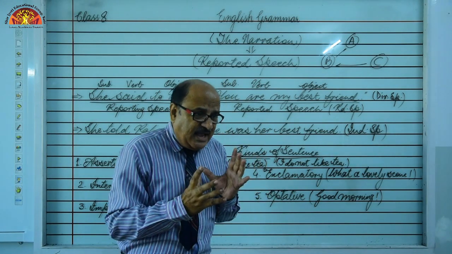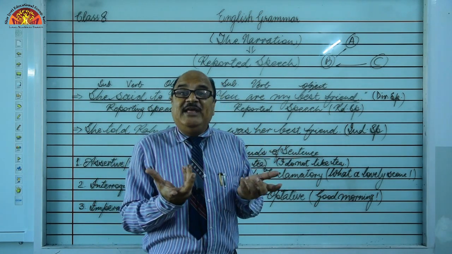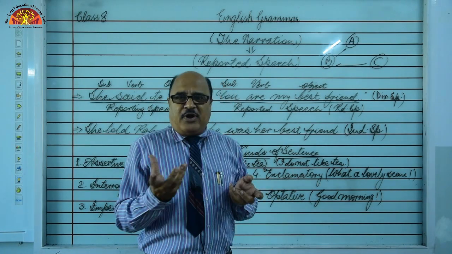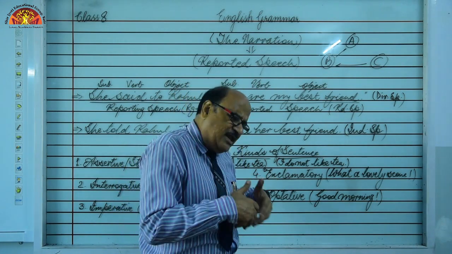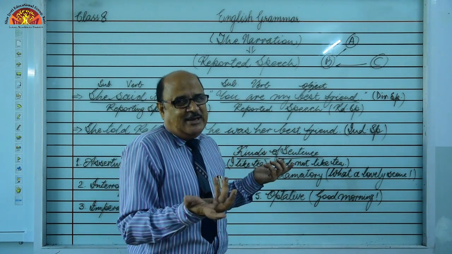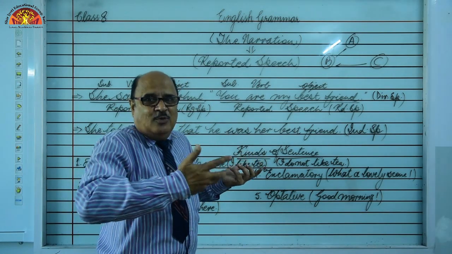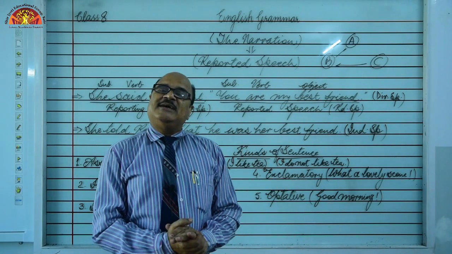A sentence in which the speaker's sudden outburst of feelings, emotions, sentiments, anger or surprise comes out. They are known as exclamatory sentences.